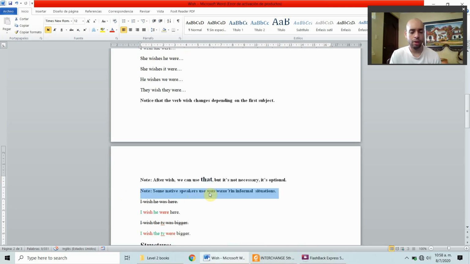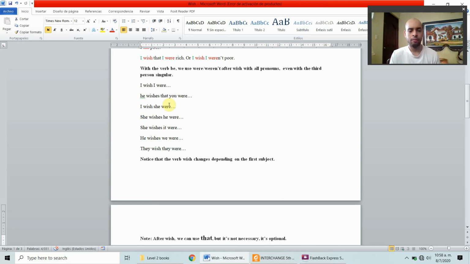So, another note. Some native speakers use was and wasn't in informal situations, so they don't follow this rule. Maybe because in all the other situations we use was with these pronouns, with she and with I and with he and with it.